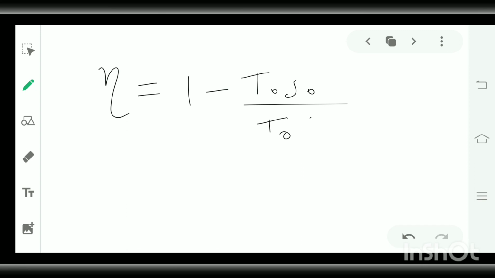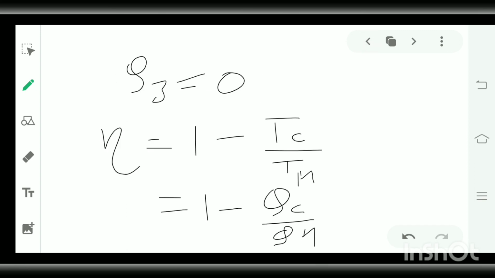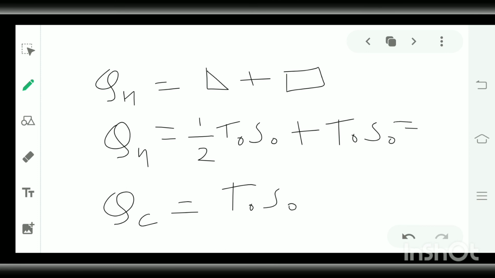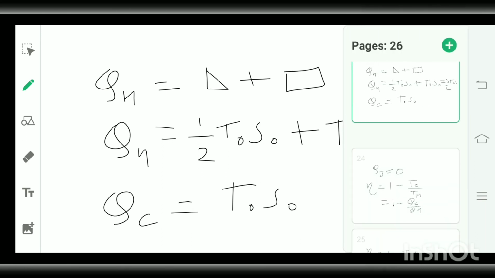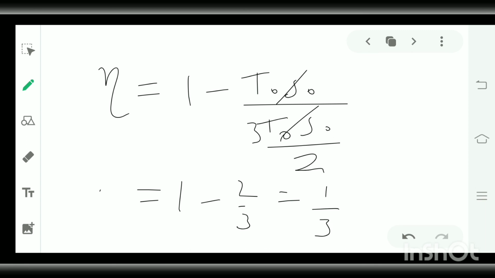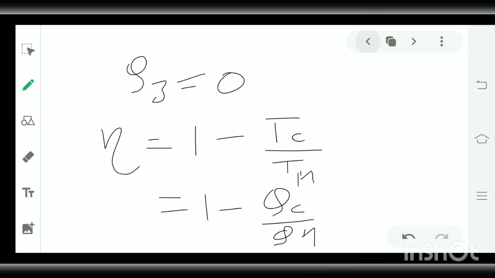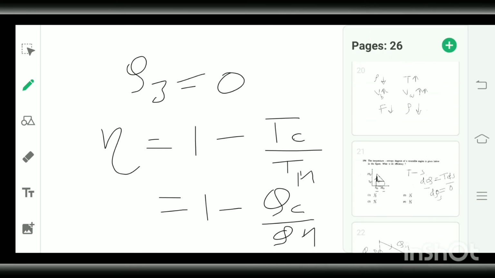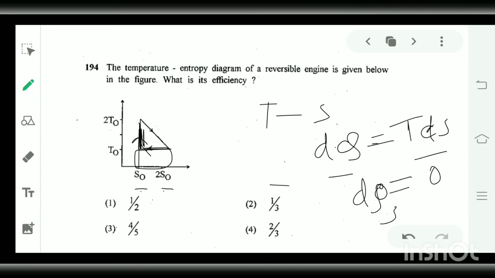How much is this? Calculating it, it becomes 3 by 2 T naught S naught. So we put 3 by 2 T naught S naught in the denominator. T naught S naught cancels out, giving 1 minus 2 by 3. So 1 by 3 is the efficiency of our engine. So the answer is 1 by 3.